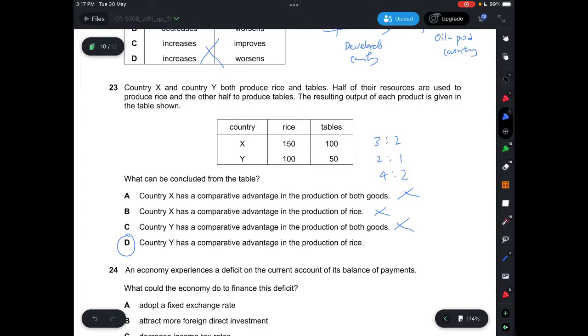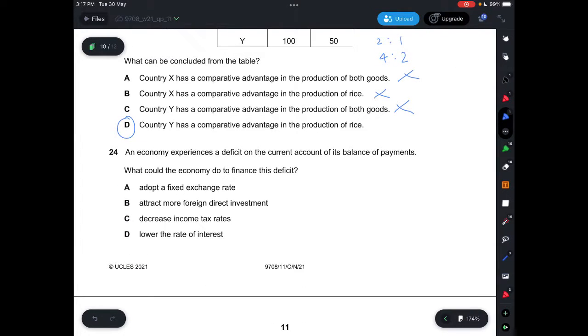So the answer is D. Question 24, an economy experiences a deficit on the current account of its balance of payments, and what could the economy do to finance this deficit? Deficit meaning that there's more outflow of money than inflow. So A, it says adopt a fixed exchange rate, which is not correct. B, it says attract more foreign direct investment, which will allow an inflow of money, which is correct. C, it says decrease income tax rates, which will result in more outflow of money. Lowering the rate of interest will also result in more outflow of money, so the answer is B.